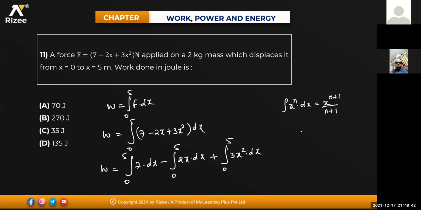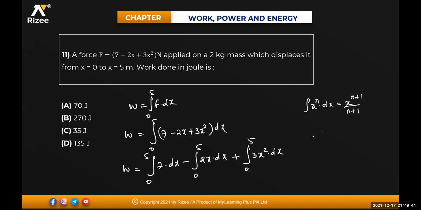Clear? Now see, the integral of 7 into dx is how much, beta? 7 out, the integral of dx. Limits are 0 to 5. That is equal to 7 times the integral of dx, which is x. Upper limit minus lower limit, 5 minus 0. 7 5 is how much?